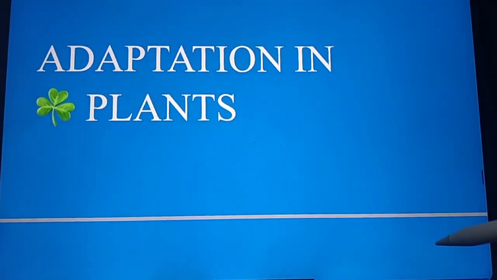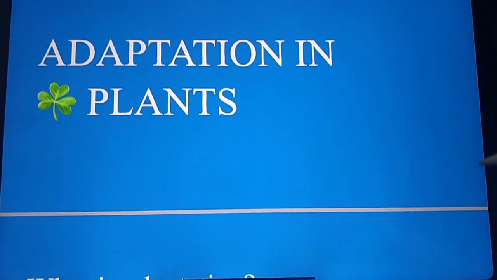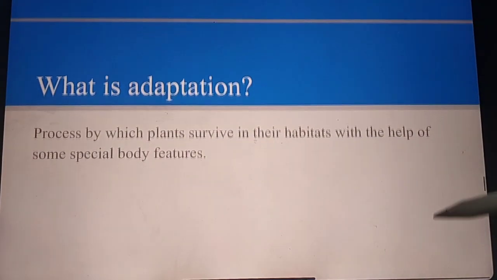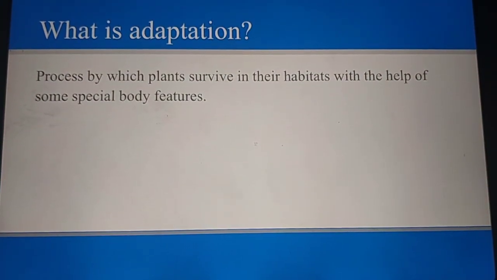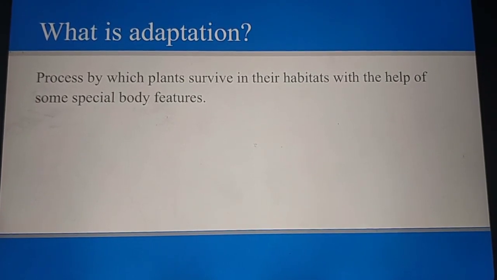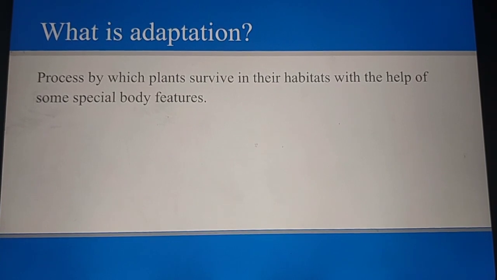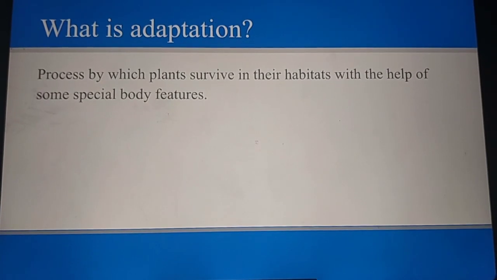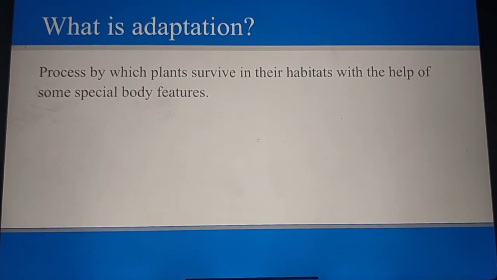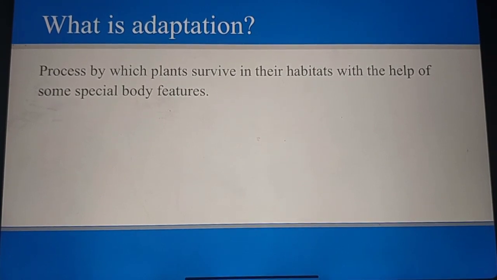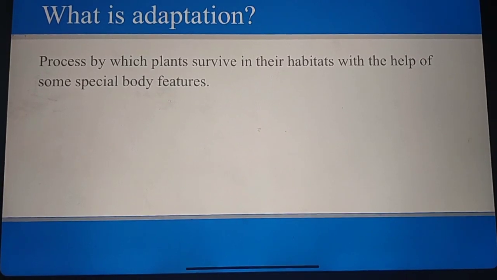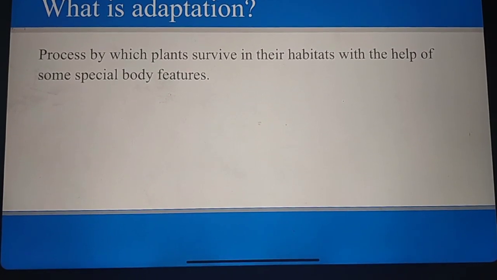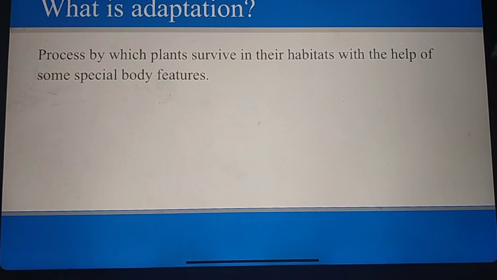Next, an important topic, adaptation in plants. We can see what adaptation is. Adaptation is the process by which plants survive in their habitat with the help of some special body features. This process of survival in different habitats is called adaptation. There is a term, habitat. What is habitat? Habitat is the natural home where a plant lives and grows.